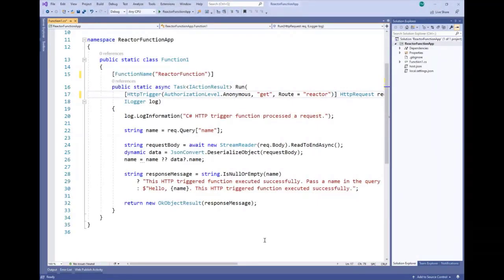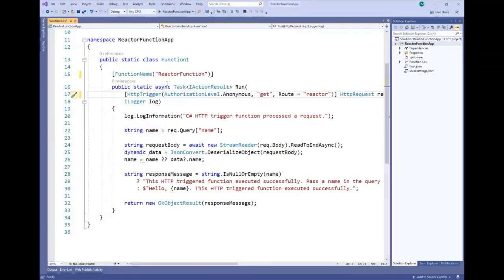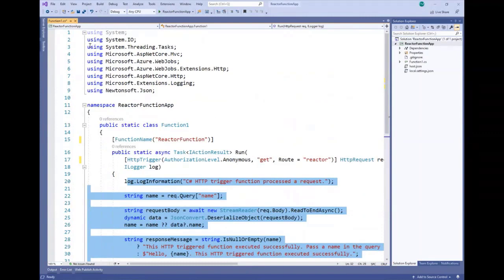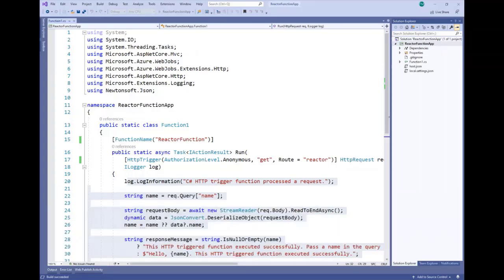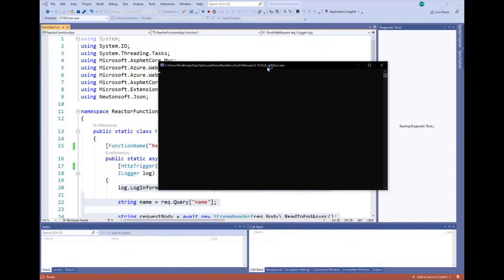So here we have /api/reactor/ the name here, reactor function, and then we have our function. Since we're developing locally, we can run this function locally directly here. Since we already installed the Azure Functions runtime, here we have our function being executed directly inside our machine.